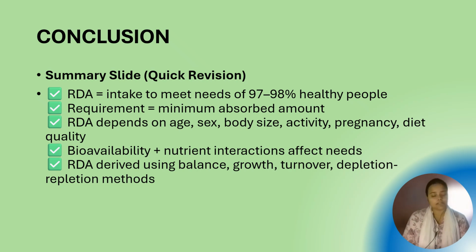There is a slight change, but you should be updated about it, okay? And RDA is derived using balanced growth, turnover, depletion, and repletion methods. All this you should know. In the next class we will see how to calculate RDA, which will help you in planning diet plans.